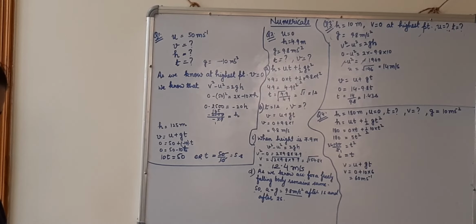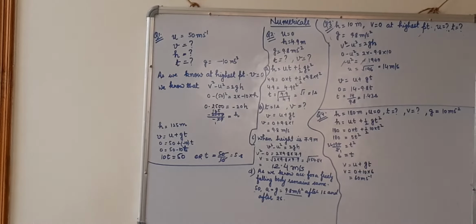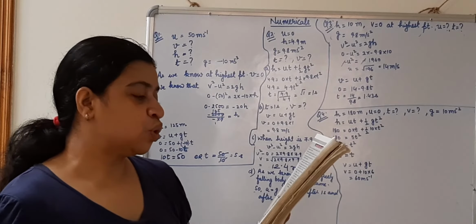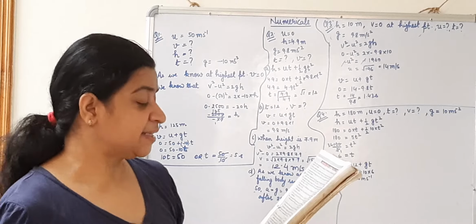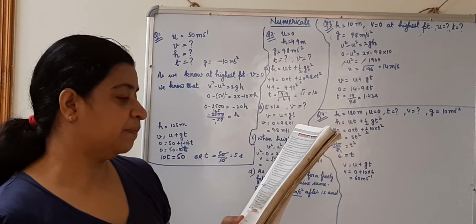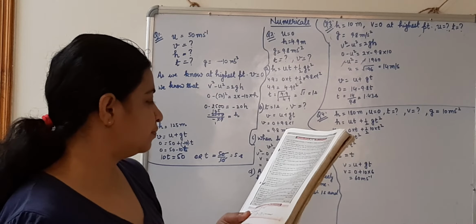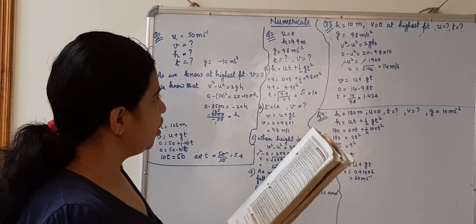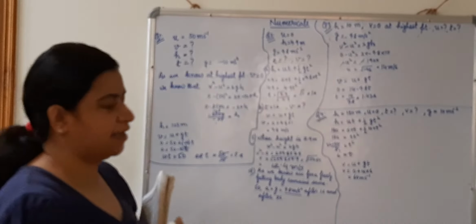Now children, next question. It's going a little fast, but there is a problem of space in my phone, so I have to read it fast. An object is thrown vertically upward. Again it is going vertically upward, so in this case we are going to take g as minus 9.8 meter per second square.